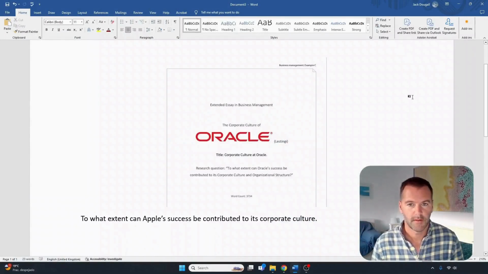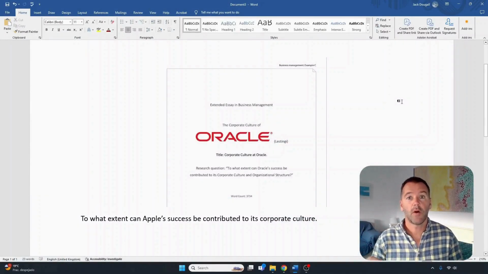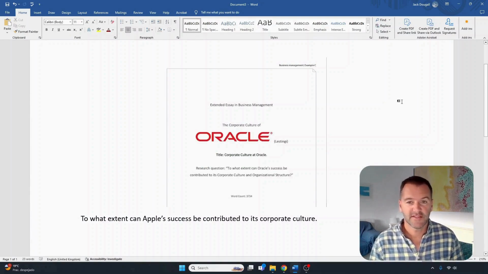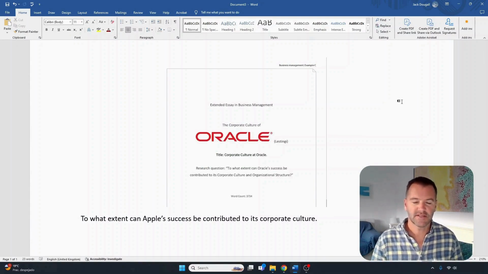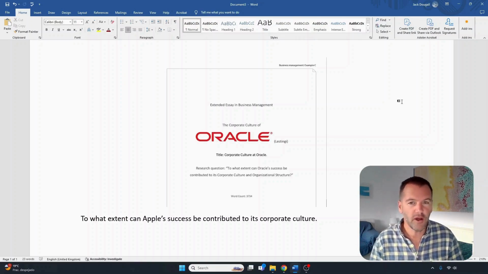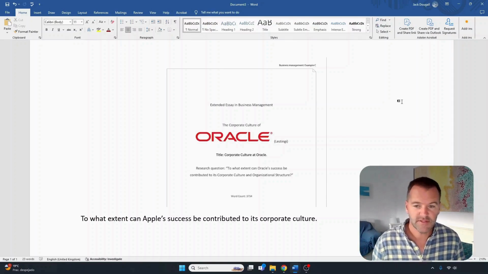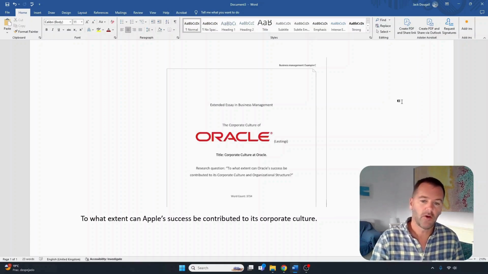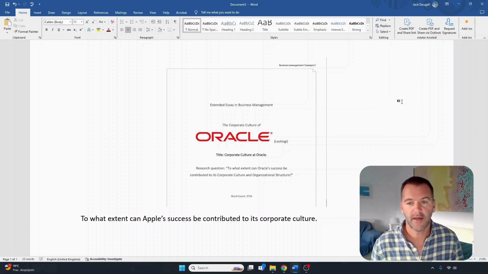Let's take a look. Okay, so I'm going to be looking at the extended essay from the early stages. This is right back when you haven't got your fully finalized questions, but you're roughly thinking of a subject area. You should be able to see my screen, and I'm basing it on, in fact, the exemplar that IB have given us, this one on Oracle.